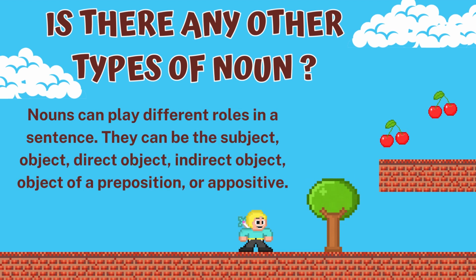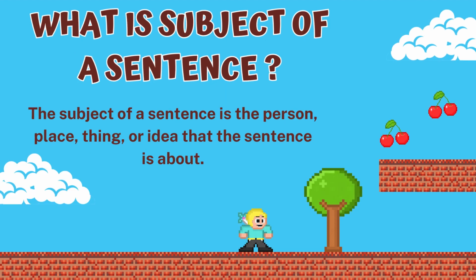Yes, we have. Nouns can play different roles in a sentence. And here we can differentiate them into subject, object, direct object, indirect object, object of a preposition, or appositive. Most of you will hear about the appositive noun for the first time. I'm going to mention every one of them in detail, so follow me.